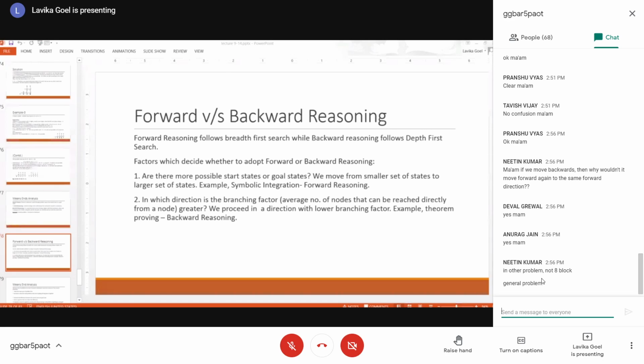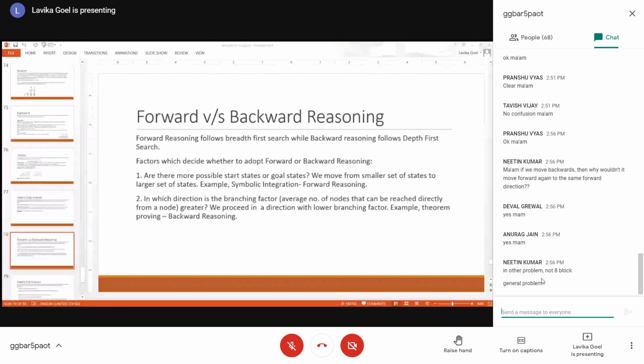See, it can actually move in any direction. The only thing is which is beneficial to us. Whether we do forward reasoning or backward reasoning, which of the options is better? Because where we will reach the solution faster, that is our aim. So you can do both reasonings in any problem. But which reasoning would be better for finding the solution in a faster manner?